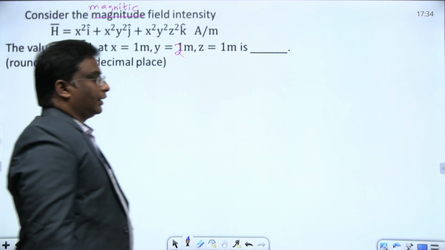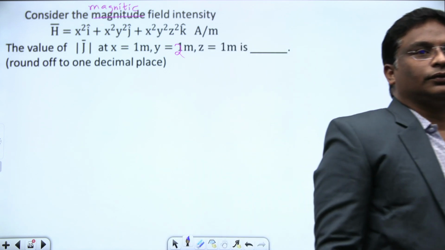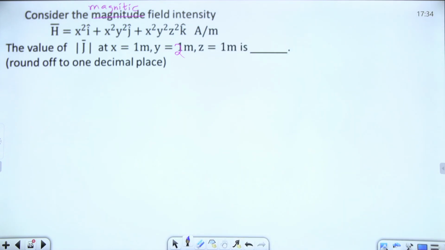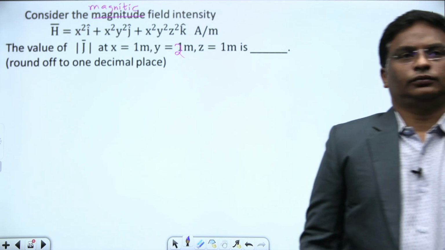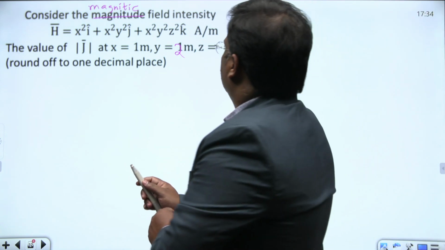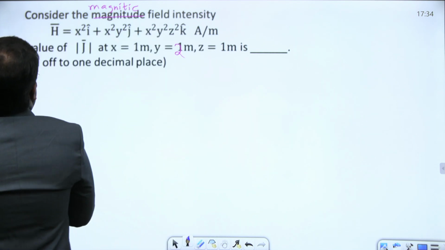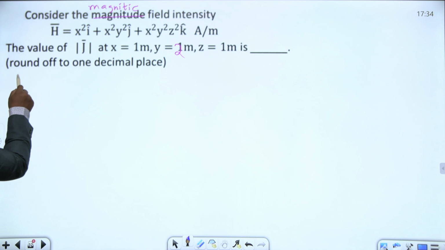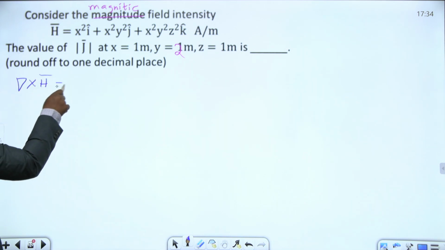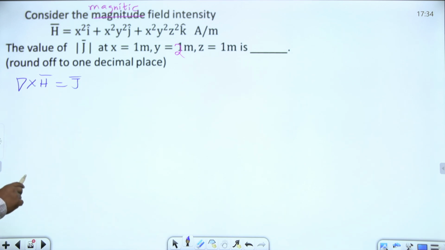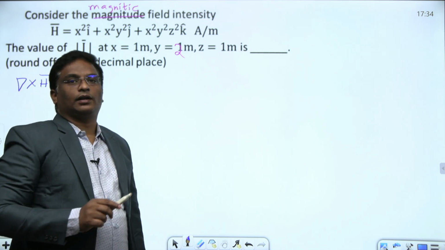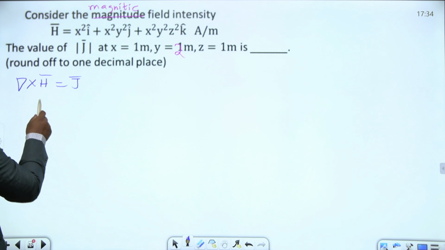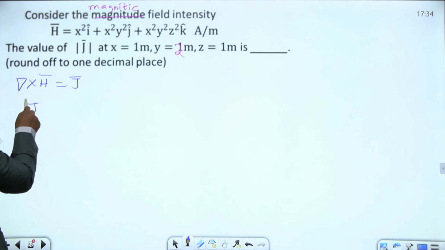Okay, consider the magnetic field intensity h bar, find the value of j bar at x equal to 1, y equal to 2 and z equal to 1, round off to 1 decimal place. Here they have given h, and they are asking us to determine j. What is the relation between h and j? Del cross h equal to j bar, Ampere circuital law. Therefore, we need to find the curl.